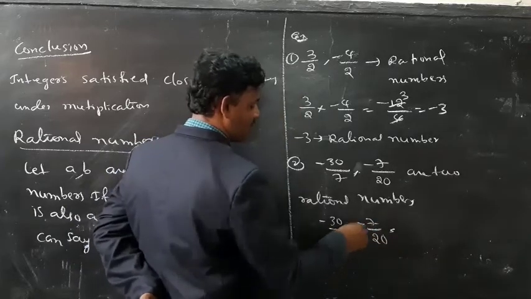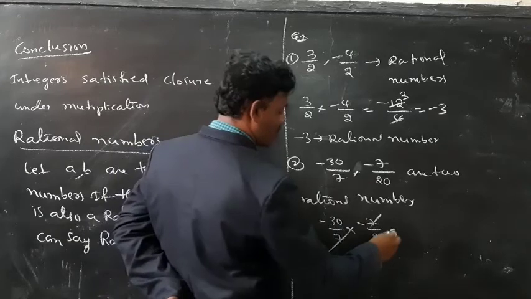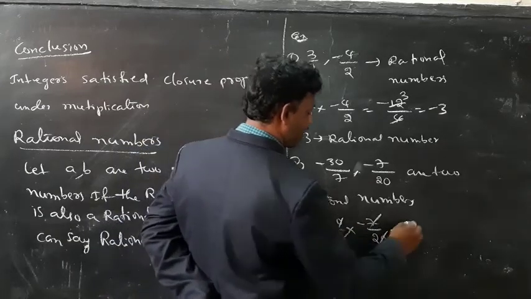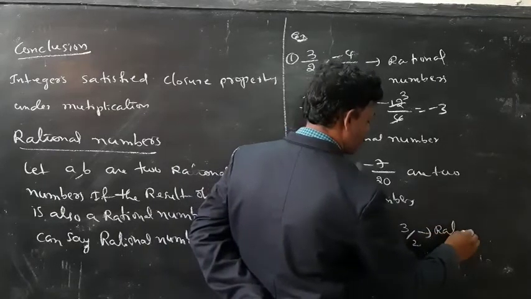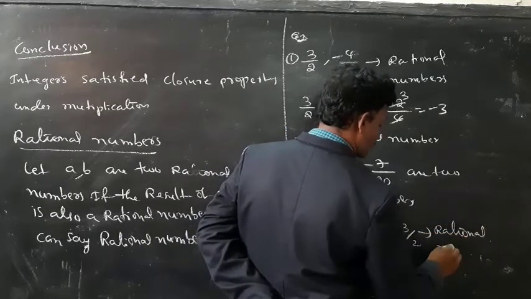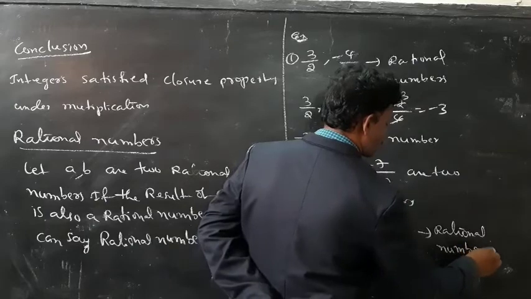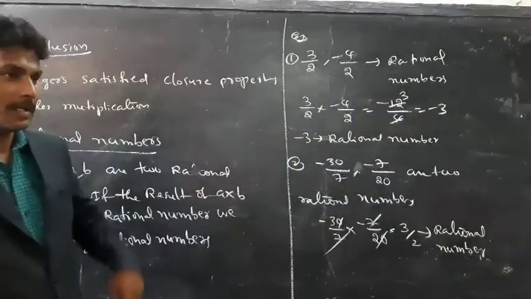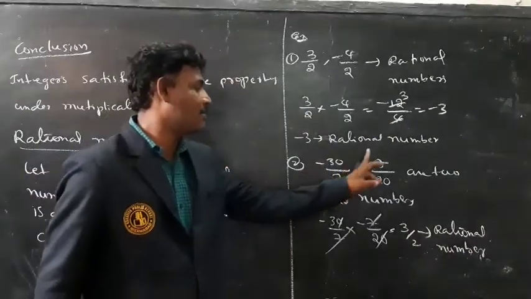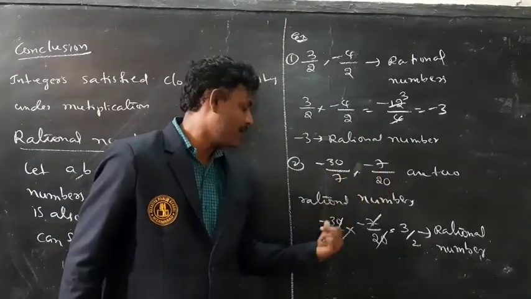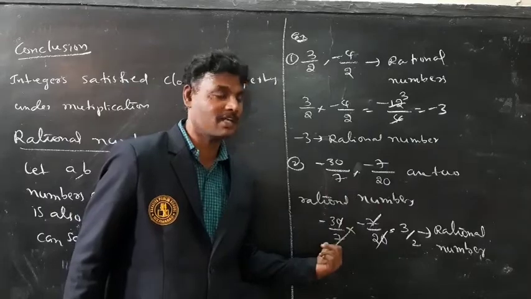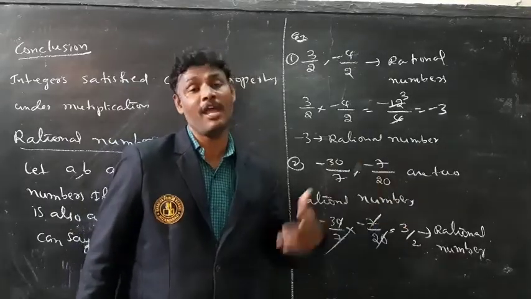See here, 7 7 gets cancelled. 0 0 cancel. So minus into minus is plus 3 by 2. It is also a rational number. So here minus 30 by 7 and minus 7 by 20 are rational numbers. The product of minus 30 by 7 into minus 7 by 20 is also a rational number.